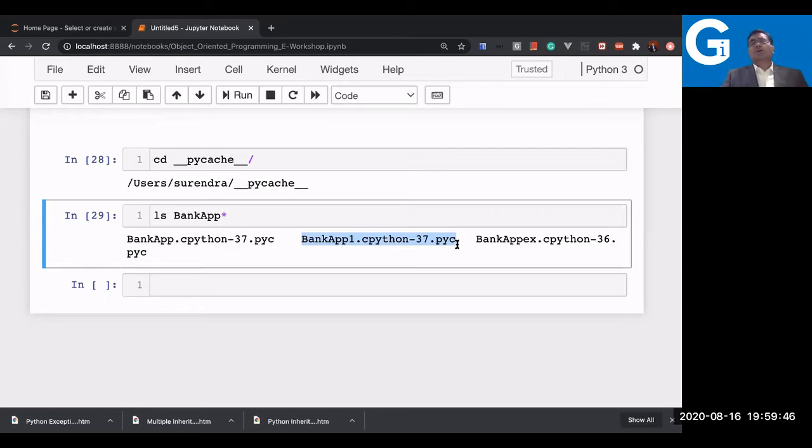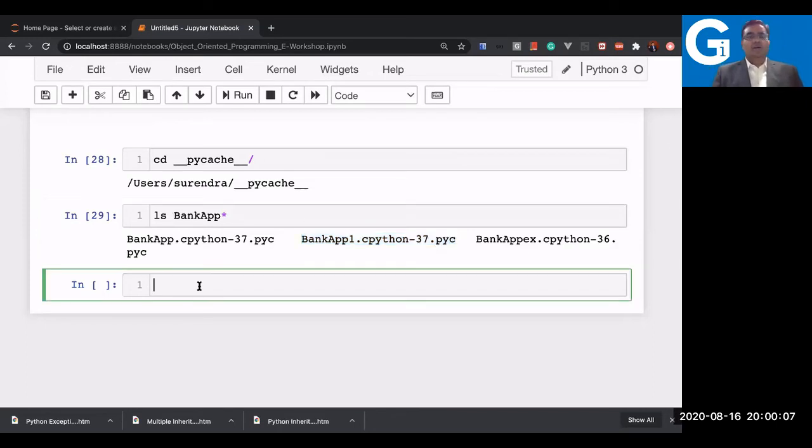Although the 3.8 version has come, it has come only recently, so I did not update my Anaconda as of now. But yes, you have similarity now. So this is a pyc file, which is a byte compile file in Python. From here only I'm extracting the data now.